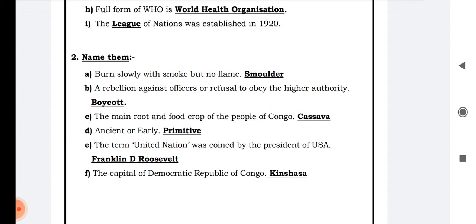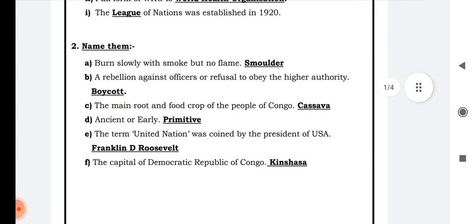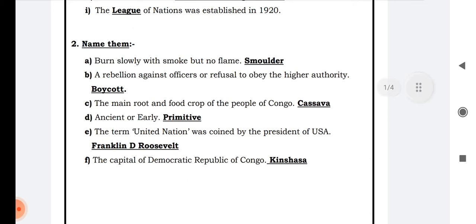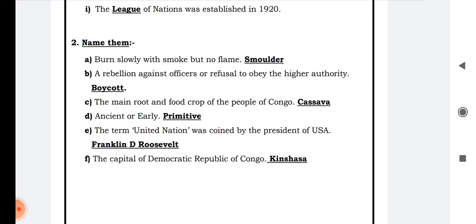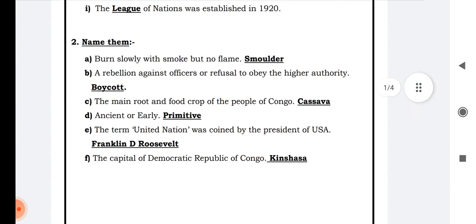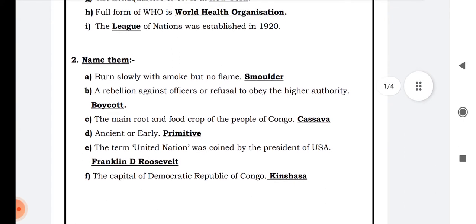The League of Nations was established in 1920. So children, as you all know, the First World War took place in 1914, and to stop this world war, the League of Nations was established in 1920, where they tried to control the wars, so that every country in the world should contribute to maintaining peace in the world.